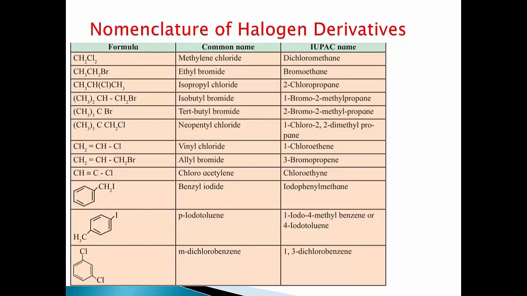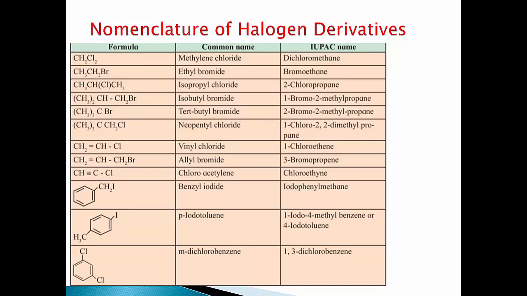Next one (CH3)3CCH2Cl. This is neopentyl chloride. This neopentyl chloride is also primary alkyl halide. There are 5 carbon atoms in which chlorine is attached to primary carbon atom and this primary carbon atom is attached to tertiary carbon atom.